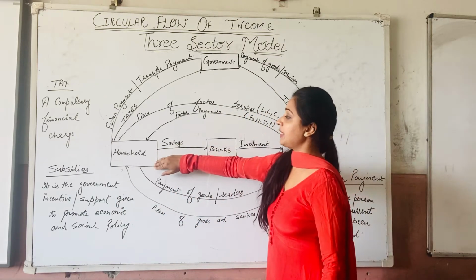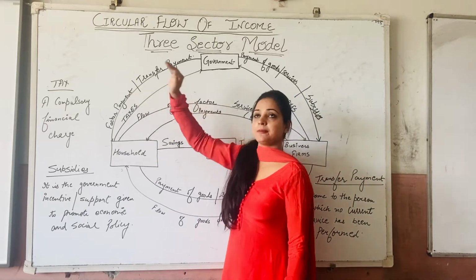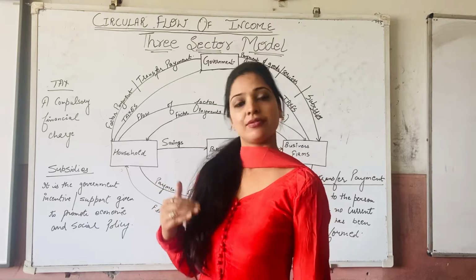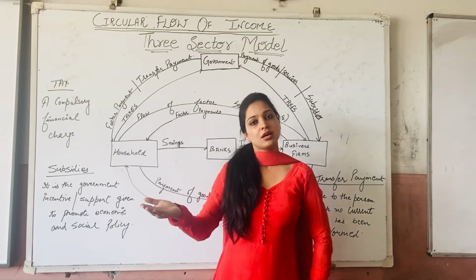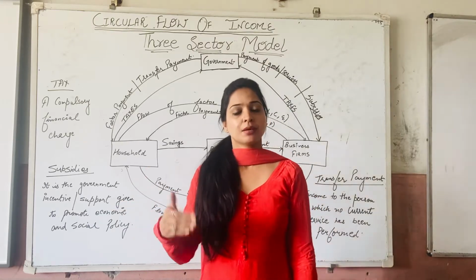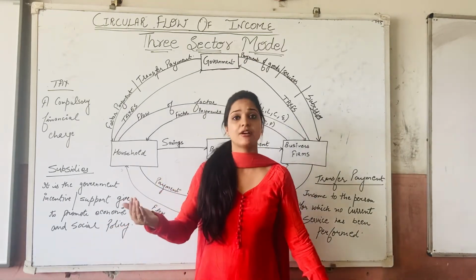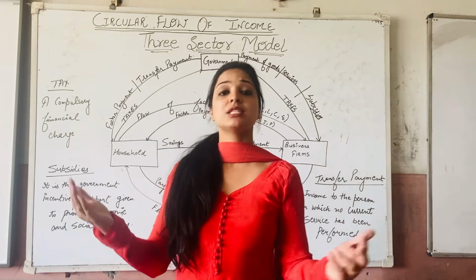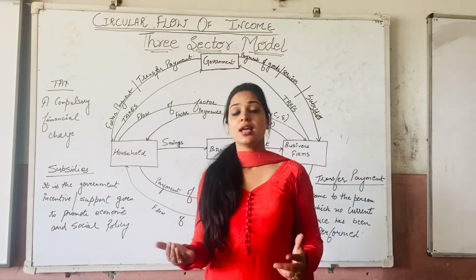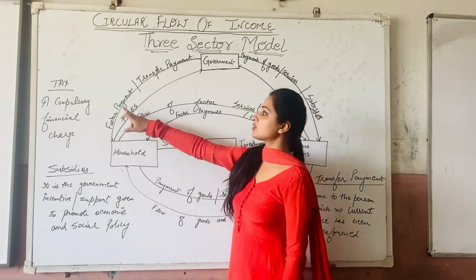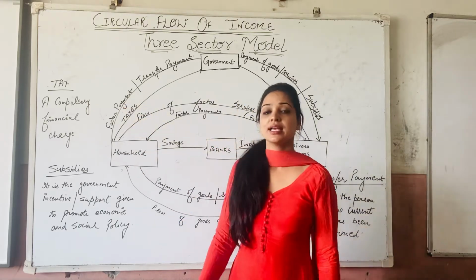Households are being paid the factor payment. See, we see that people are moving from our place to work in a government organization. For example, somebody is working in a government bank, somebody is working in a government institution, somebody is working in government organizations. All these people who are working in the government sector are being paid by the government itself, right? Those payments which are being paid are referred to as factor payment.